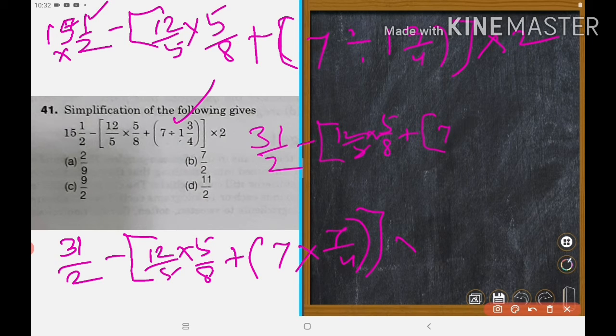It's not 7, this is division. Could you understand? Into 4/7 bracket ends into 2, right? So 7 on top and 7 on the bottom cancelled. Okay, could you understand it? Next